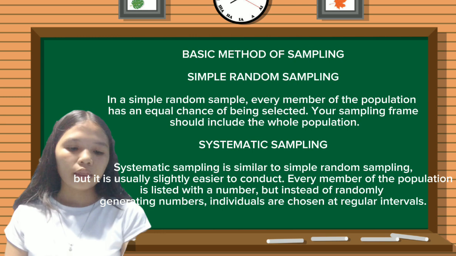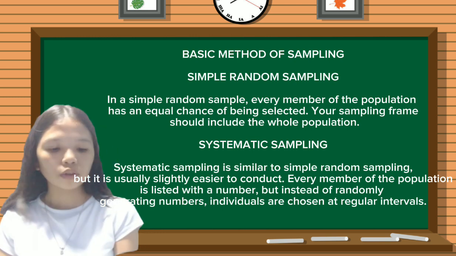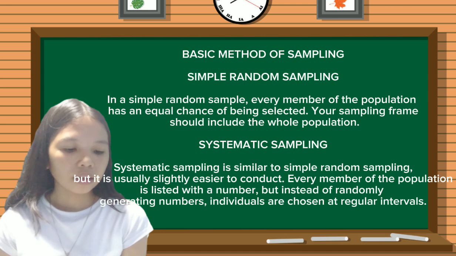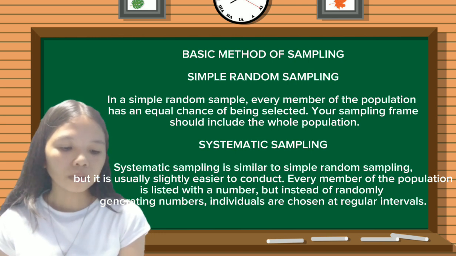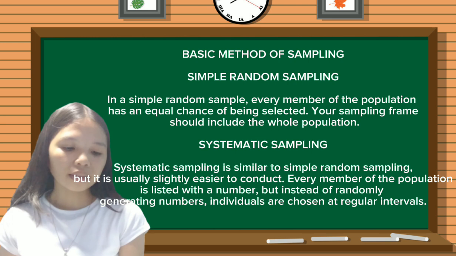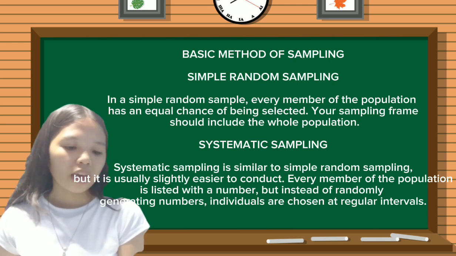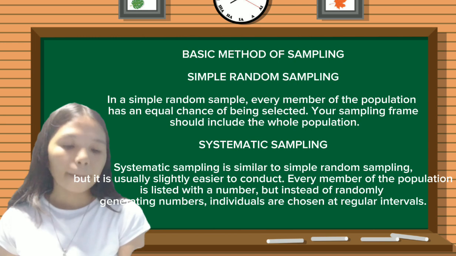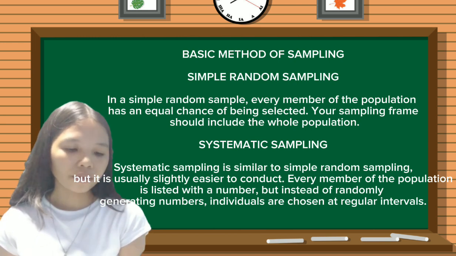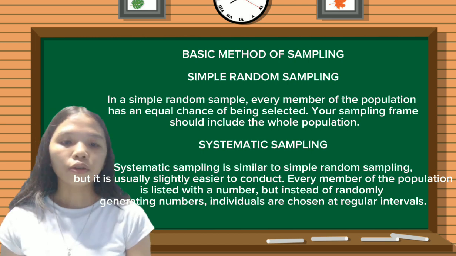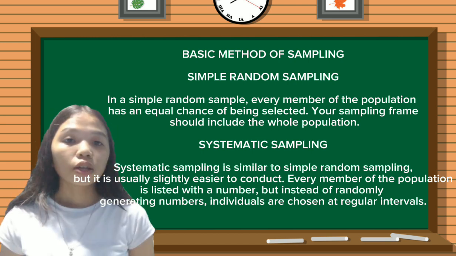Next is systematic sampling. What is systematic sampling? Systematic sampling is similar to simple random sampling, but it is usually slightly easier to conduct. Every member of the population is listed with a number, but instead of randomly generating numbers, individuals are chosen at regular intervals.